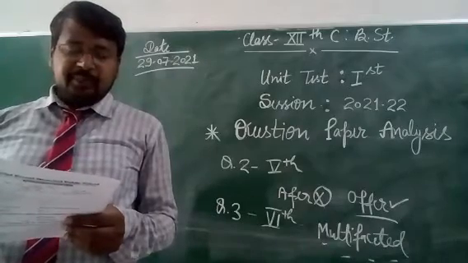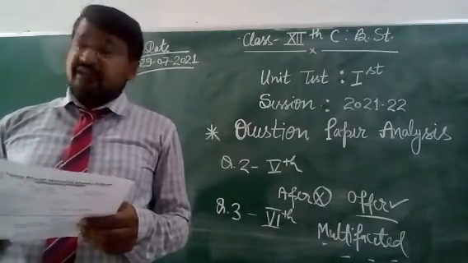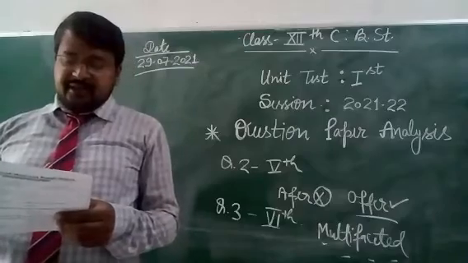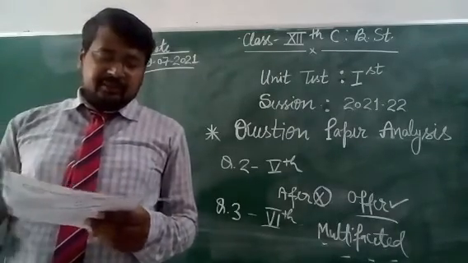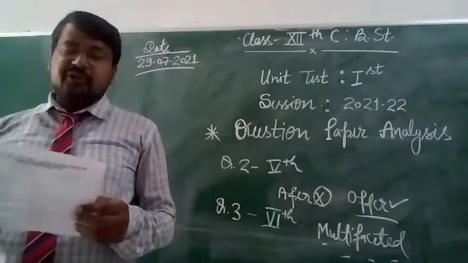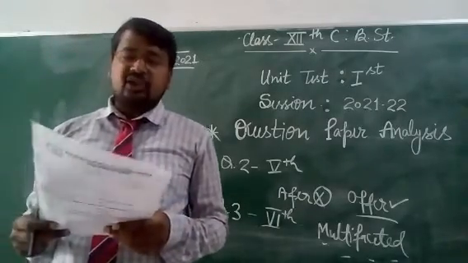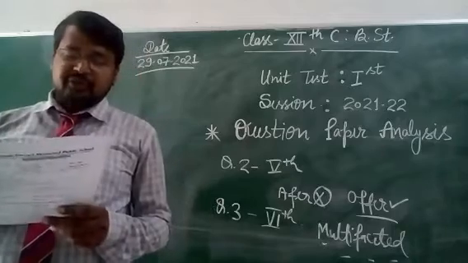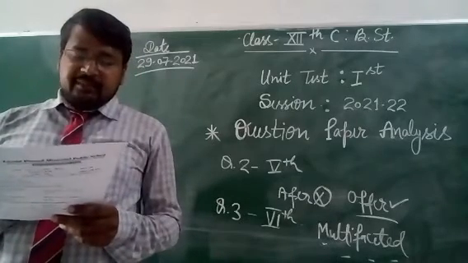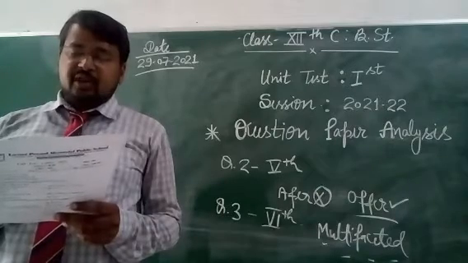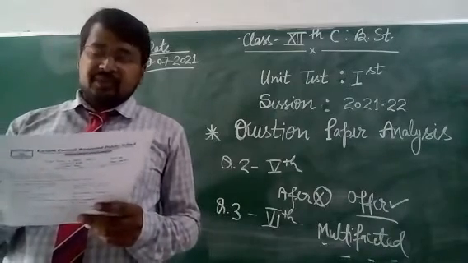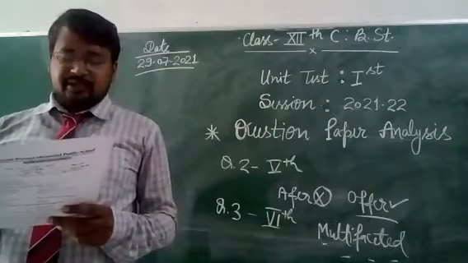Fifth one, comment on management as a profession. Last one, management is a series of continuous interrelated functions. After functions you have to put a full stop, then comment.